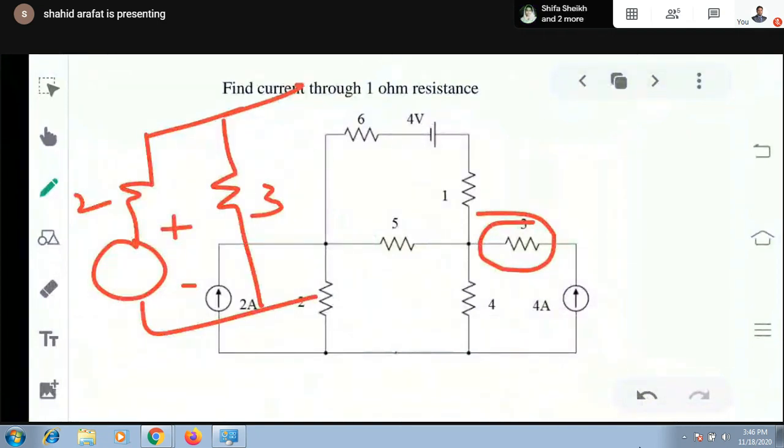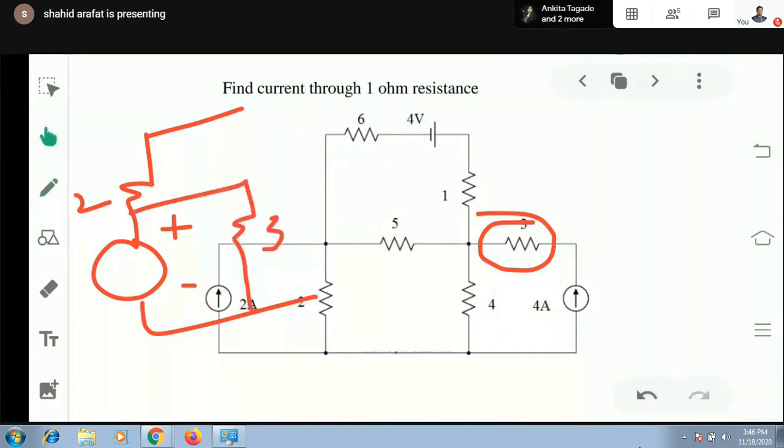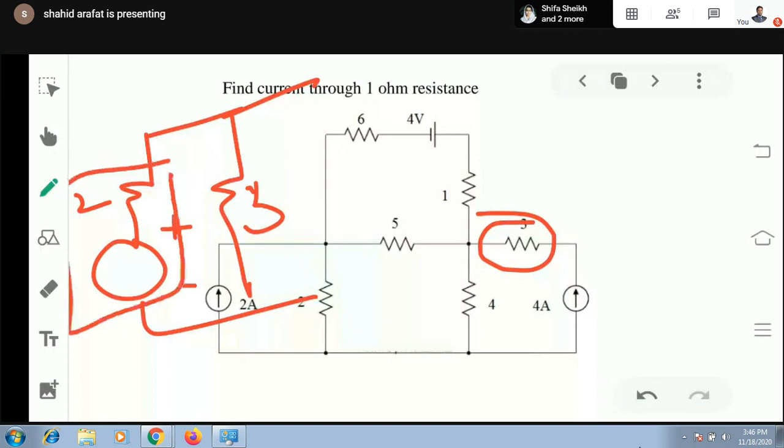But if you connect this 3 ohm here, then this 3 ohm will be a dummy one, because of this 3 ohm, this voltage source is no more a practical voltage source. If it were connected somewhere here, there is no problem. This voltage source is exactly a practical voltage source, where the internal resistance should be in series.